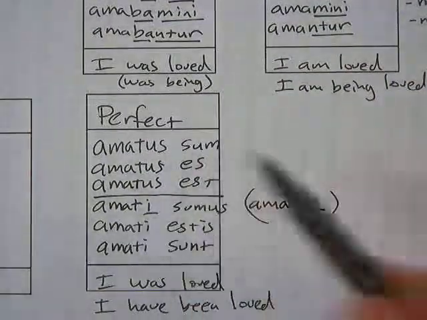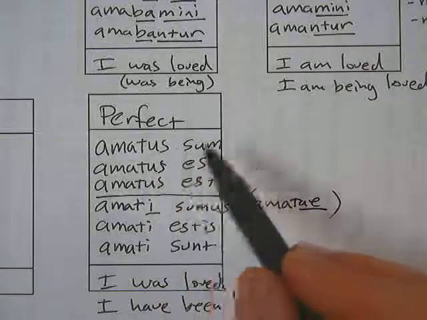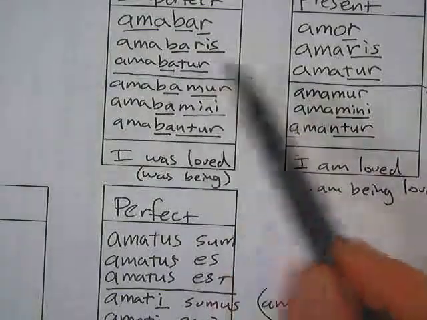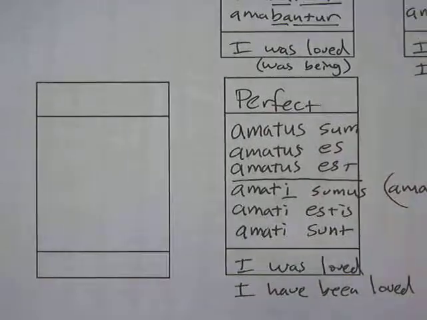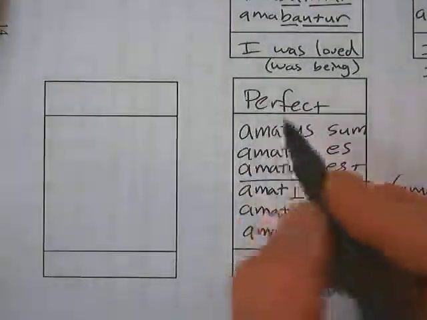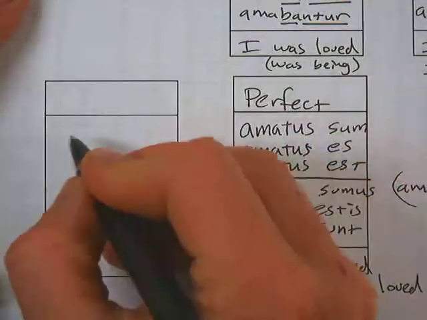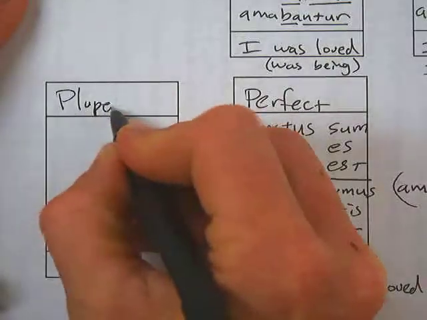Okay, so use that fourth principal part, you add the present tense of sum, and boom, you got a verb. It's a two-word verb. Most times Latin verbs are one word, but this one's a two-word. Okay, and it works for the whole perfect system. It's going to work the same way.